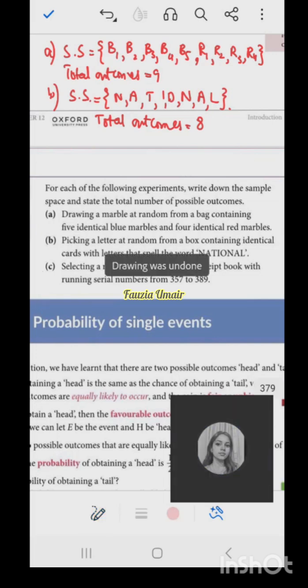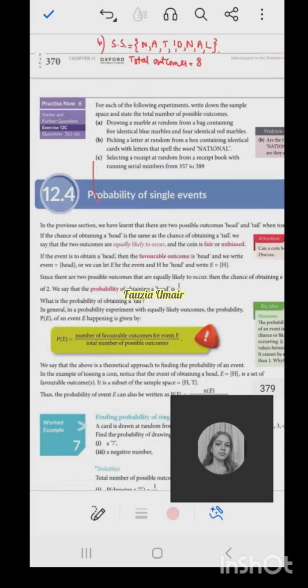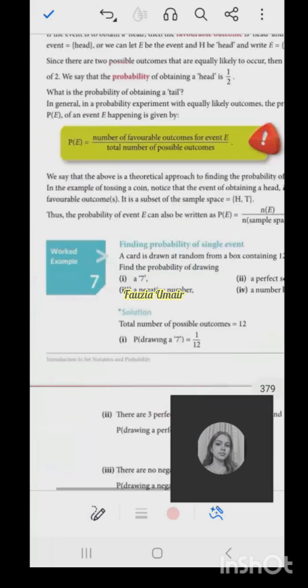Now, अभी तक ये लोग, what they were talking about, they were only talking about the sample space. Now the probability comes. ठीक है? So this is the formula of probability. Probability of an event is basically number of favorable outcomes. Favorable outcomes का मतलब है the outcomes we are looking for. Like when we say what is the probability of 6 if you roll a dice, so getting a 6 का मतलब है the outcome we are looking for. ठीक है? So divided by the total number of possible outcomes. So this is the formula: the one you are looking for divided by the total possibilities.